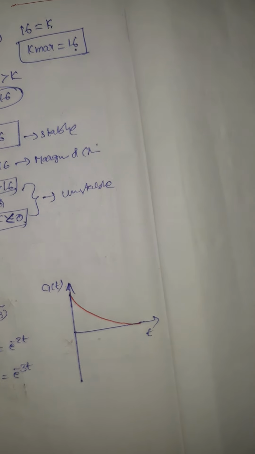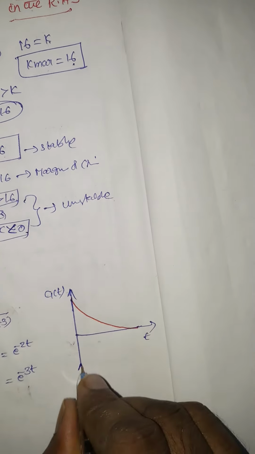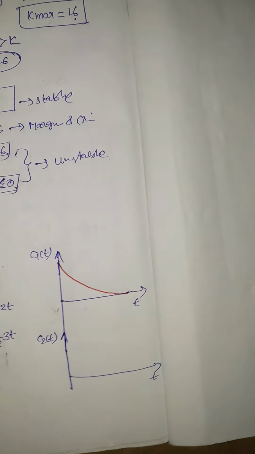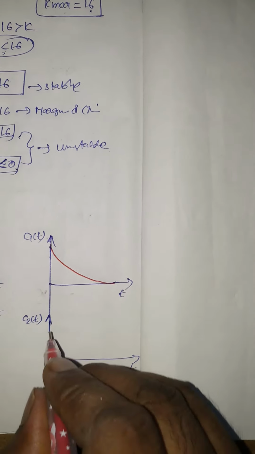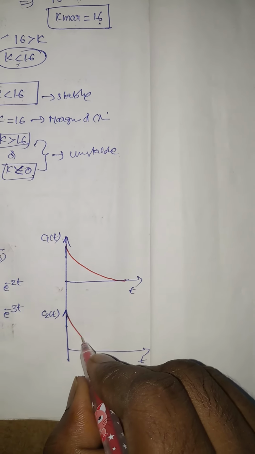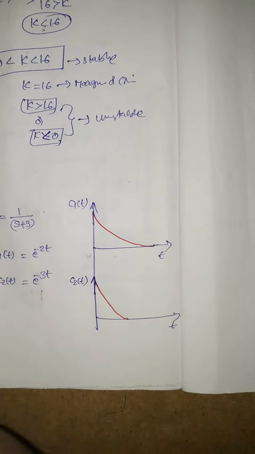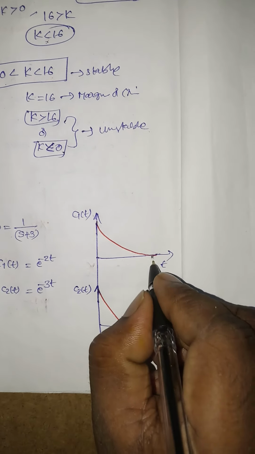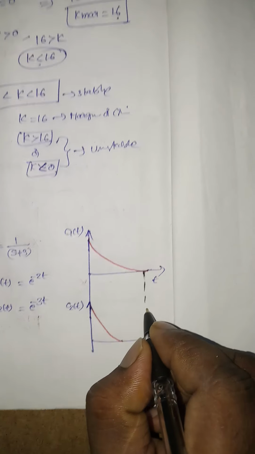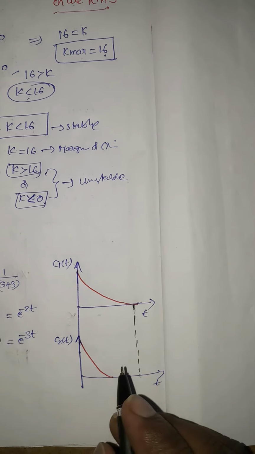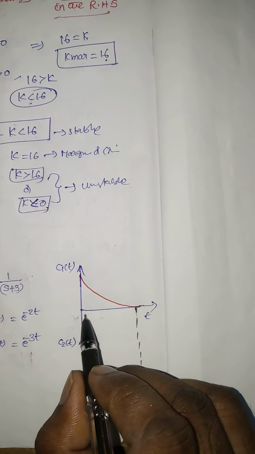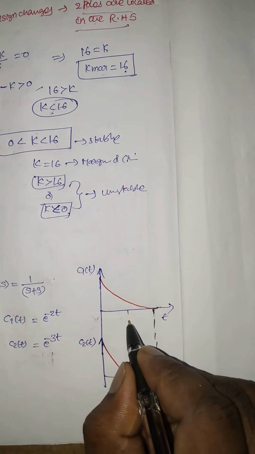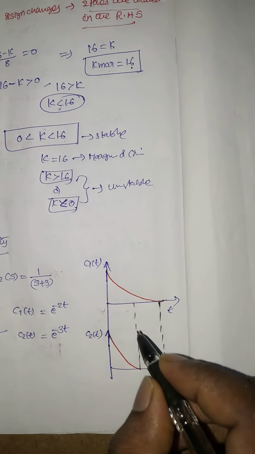And if I draw the graph for C2 of t against time t, the graph will be like this. So if you observe one thing here, for getting the steady state, system 1 takes more time. For getting the steady state, system 2 takes less time when compared to system 1.